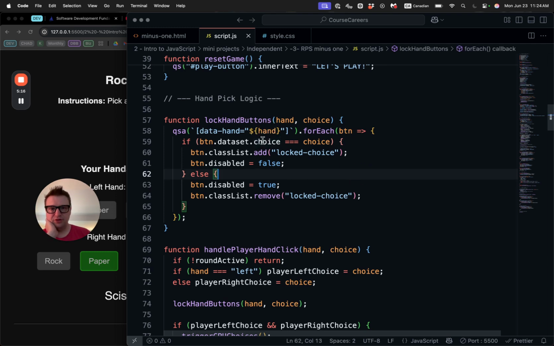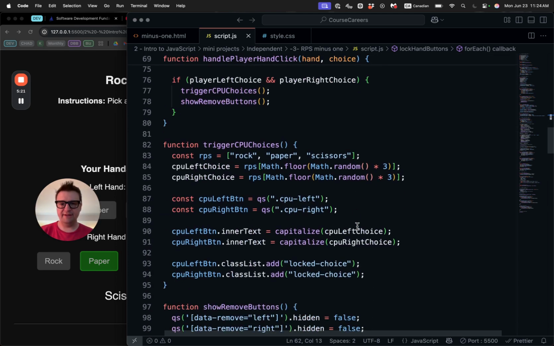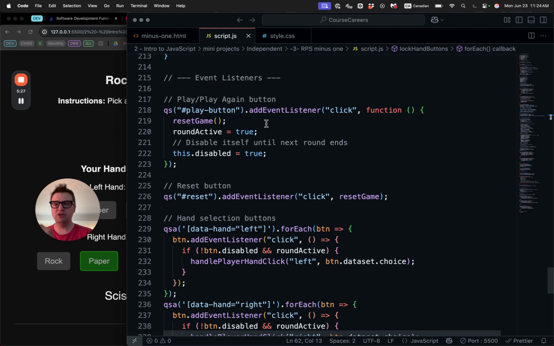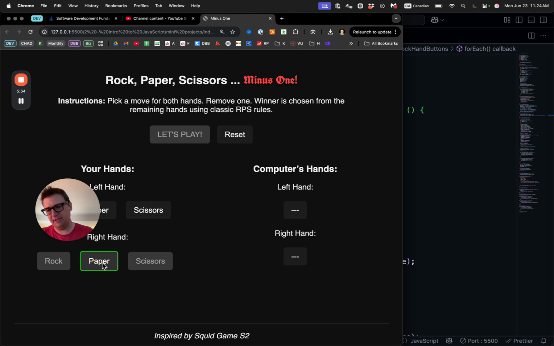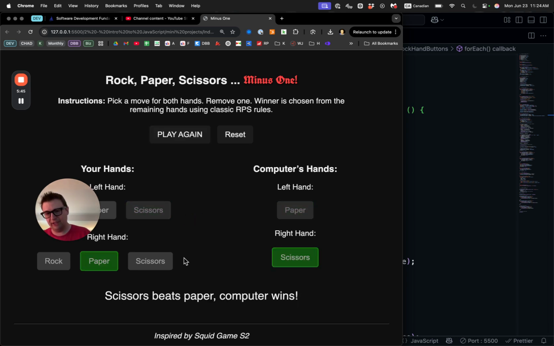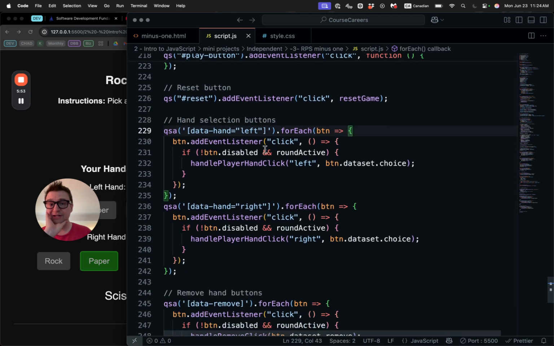Well, what I thoroughly enjoy is that all of the event listeners are at the bottom, actually. So here we have event listeners that are conditional, which I went like, okay, if you hit reset and you pick this, like you can't pick this until you hit let's play, okay? And then if you pick paper, then those two are disabled, and then the computer doesn't show his hand yet, and then I pick, then the computer shows his hand, and those are displaying, they're hidden. I used to hit X, and the one I chose had a checkbox, but I decided that the green was enough, right? So all these things for when to listen, especially conditional listening.